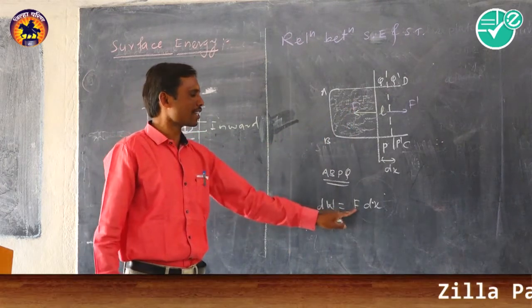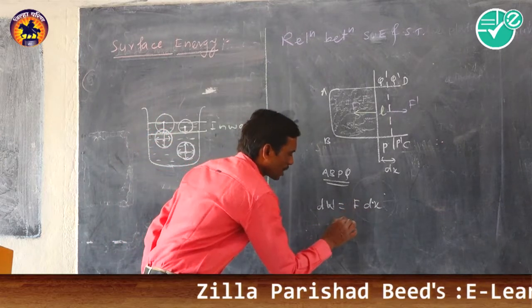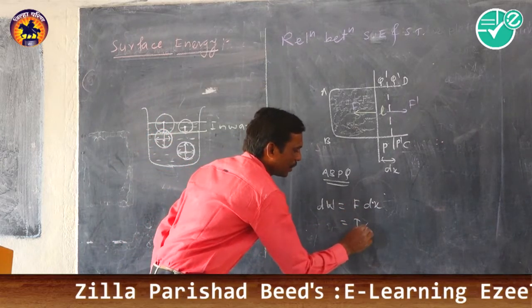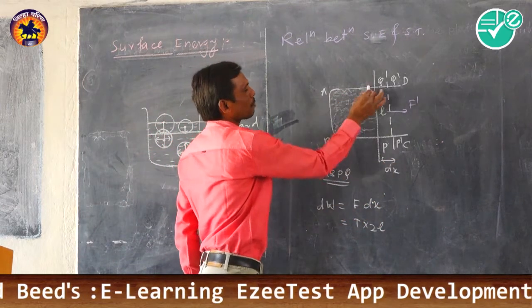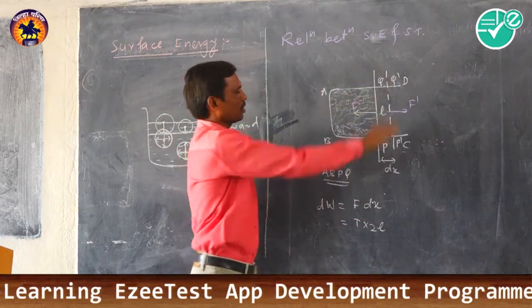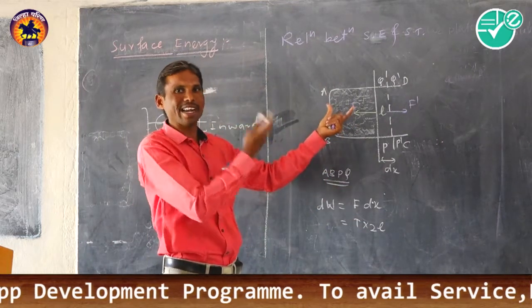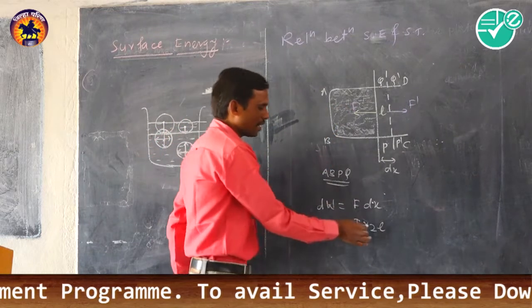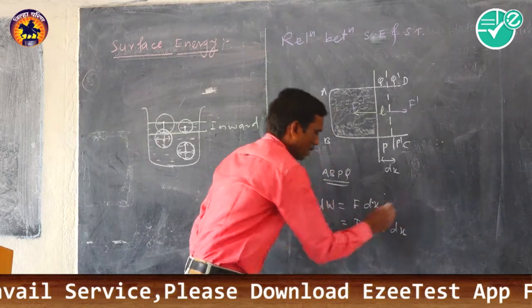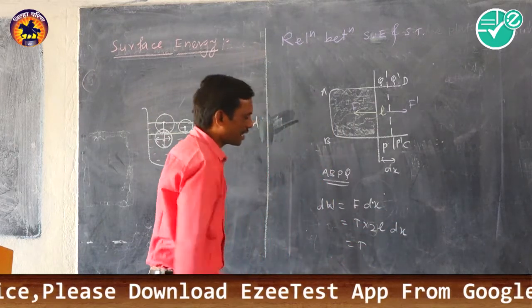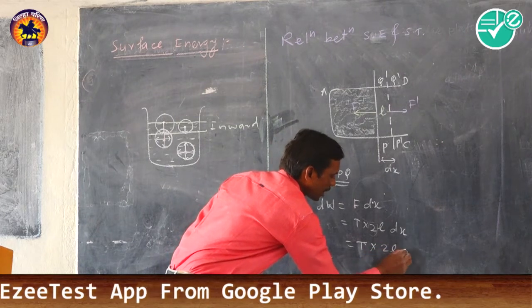So here the work done is equal to F into dx, but it is the force due to surface tension, it is T into 2L, because there are two surface films, or soap films, produced on the front side and also the back side, and that's why this factor 2 appears here into dx. This can be written as T into 2L dx.